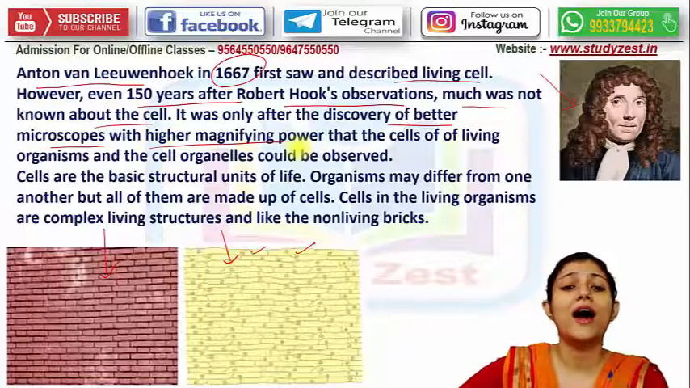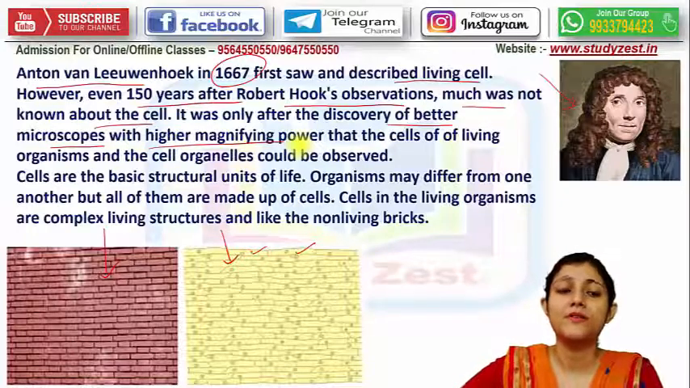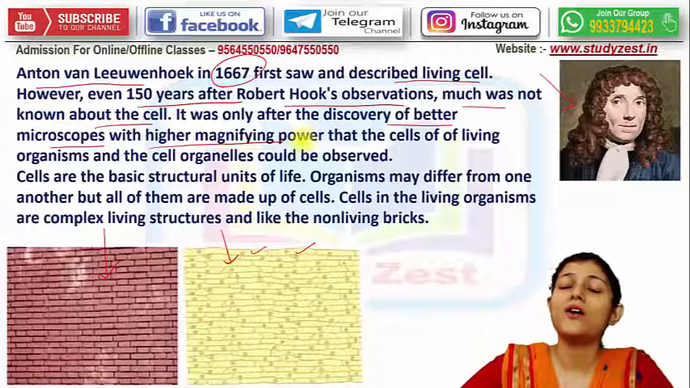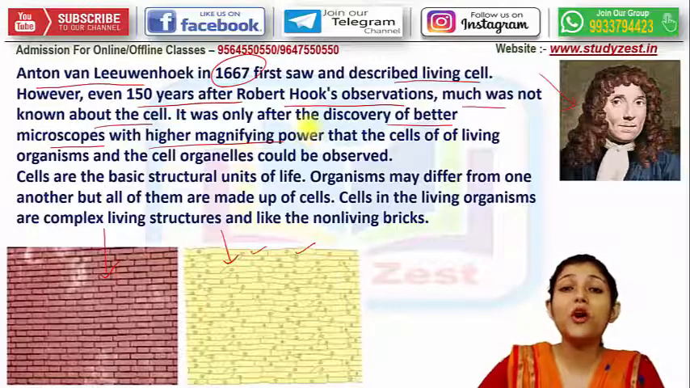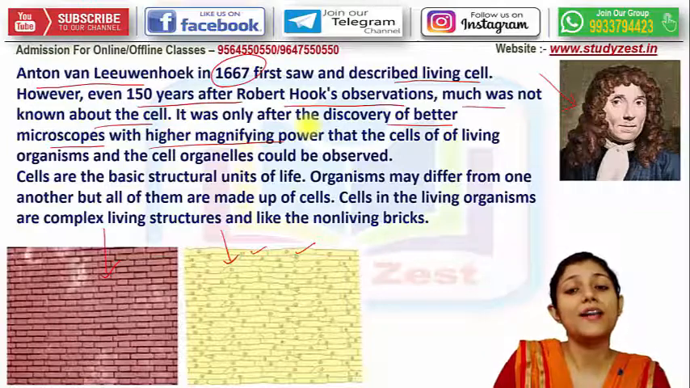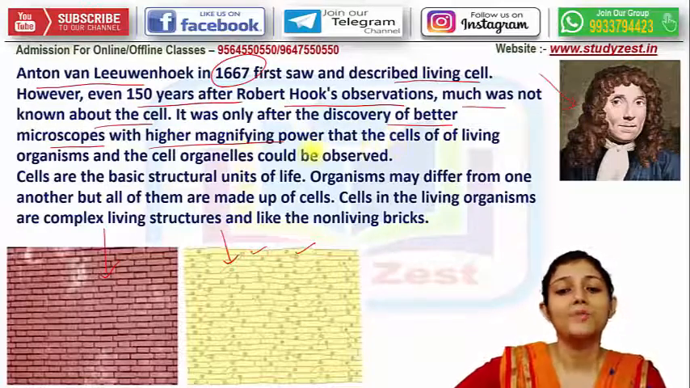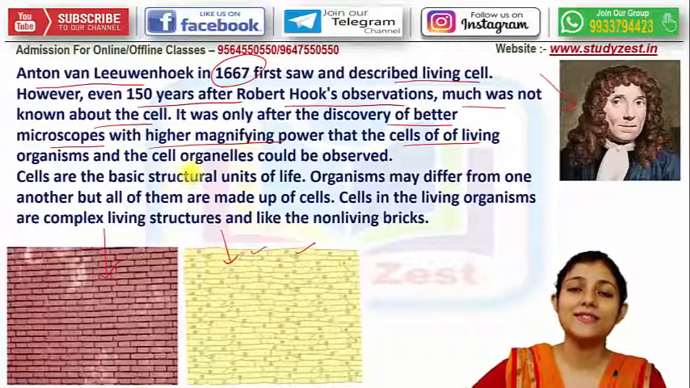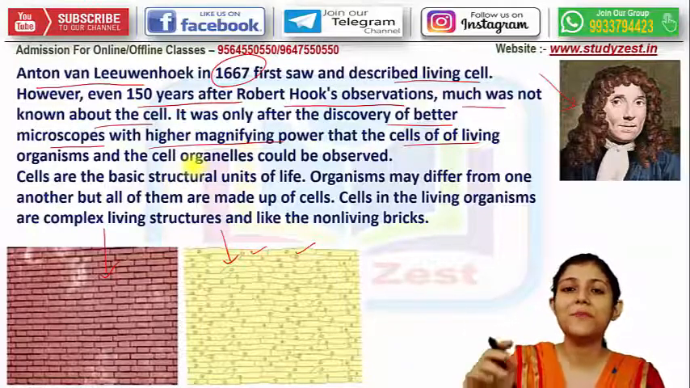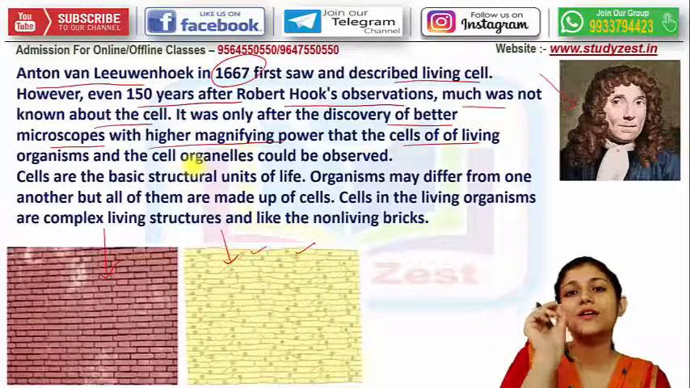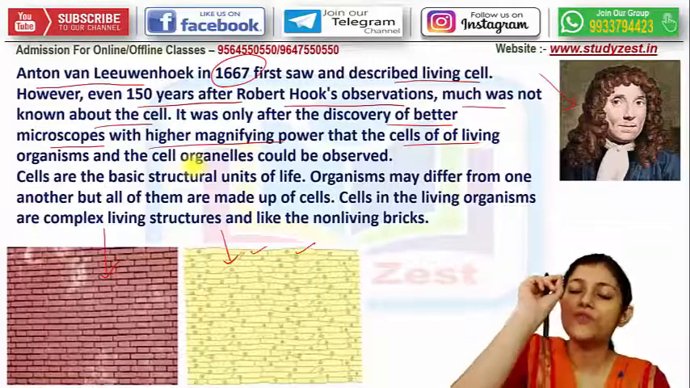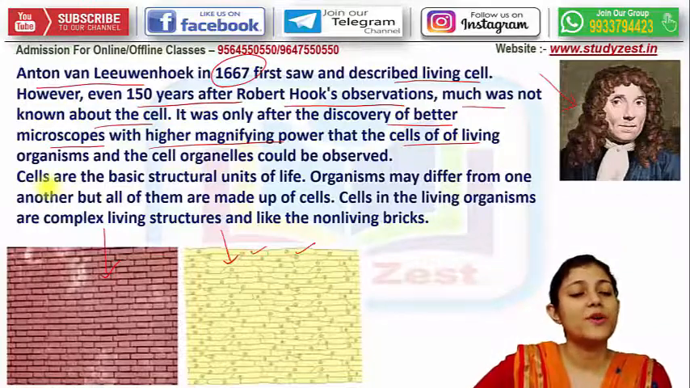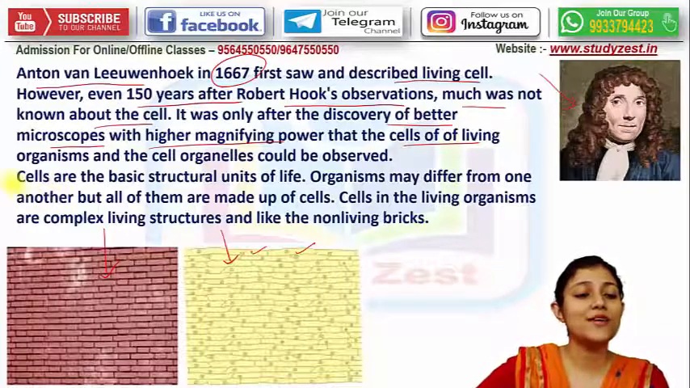With the higher magnifying power, microscope जो होता है मैग्नीफाई करता है चीज़ों को, और कंपाउंड माइक्रोस्कोप जो है वो और भी ज़्यादा टाइम्स उसको मैग्नीफाई कर देता है. So magnifying power that the cells of the living organisms and the cell organelle, I'll come to you later, but a brief idea I can give you that small organs present within each and every cell is called a cell organelle. That could be observed. Okay, and next is what are the cells?